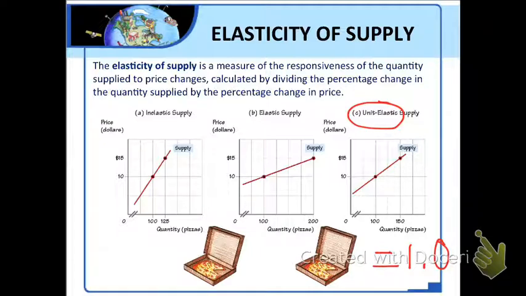Here, the 50% rise in price from $10 to $15 now causes a 50% rise in the quantity from 100 to 150. So the elasticity of supply in panel C is 50% divided by 50%, which equals 1.0. So supply is unit elastic.